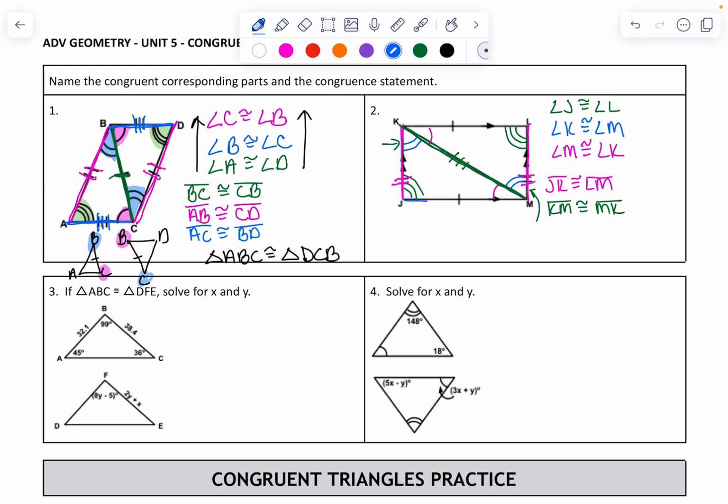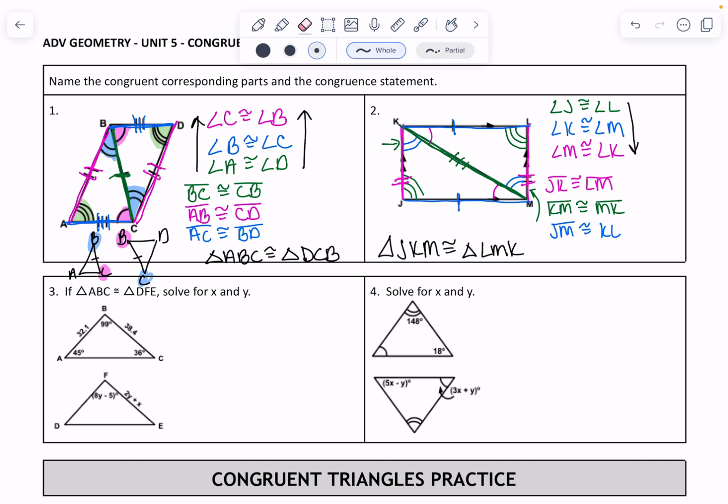And then we have JM, which is 1 tick mark, being congruent to KL, which has 1. So JM is congruent to KL. That's a terrible congruent symbol. There we go. All right, so whenever I name my triangles, they have to match. So if I name my first one JKM, it would have to be congruent to, counting this way, LMK. All right, so those are my congruent triangles with all of the symbols available.